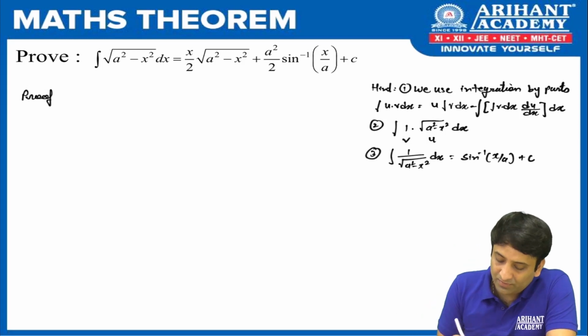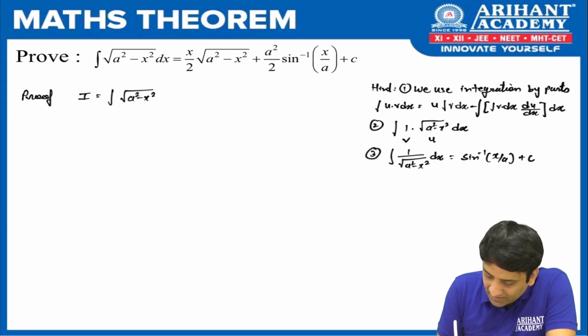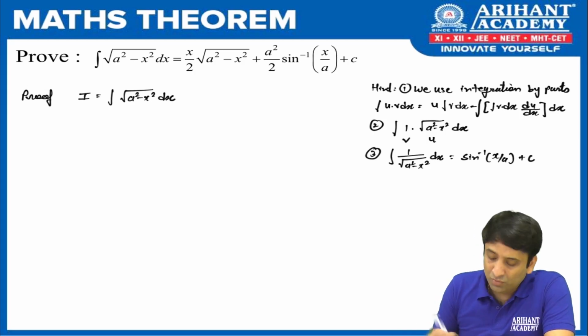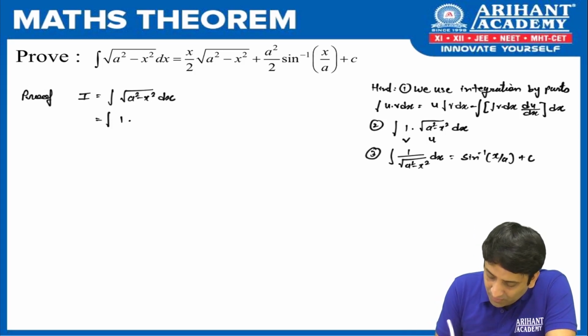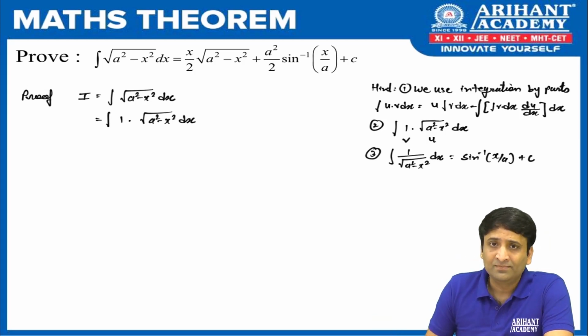Fine. So let's start the proof of the question here. We take I equal to integration of root of a square minus x square dx. As we have decided to use integration by parts, we write the question as 1 into root of a square minus x square dx. So now we can see multiplication of 2 functions. Who's going to be u and who's going to be v?